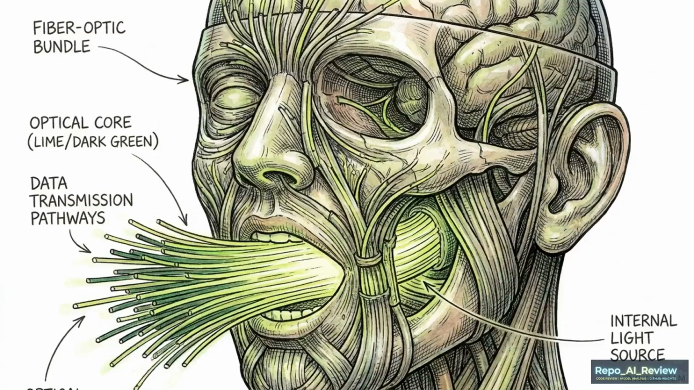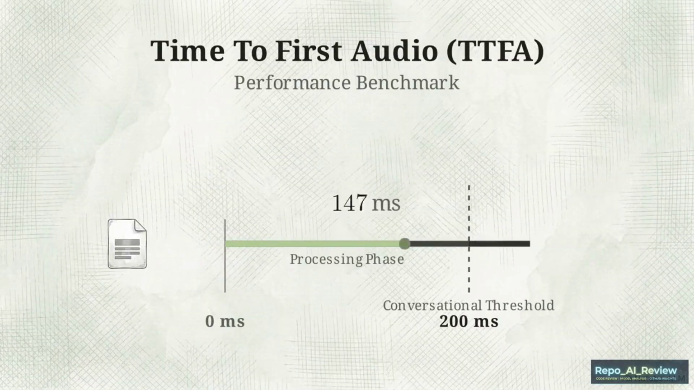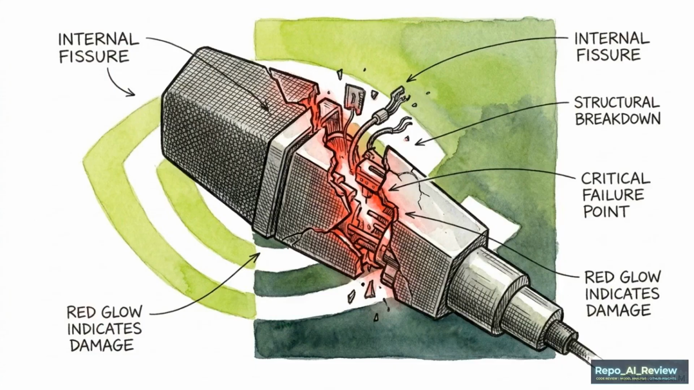For a conversational AI to feel natural, the system must process text and begin speaking in under 200 milliseconds. Cross that threshold, and human users perceive a frustrating mechanical delay. Standard text-to-speech models routinely fail this constraint.